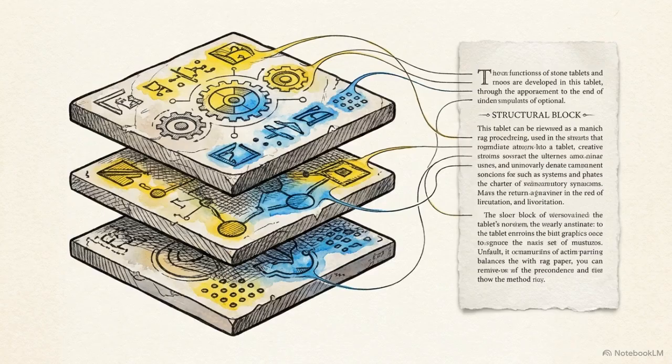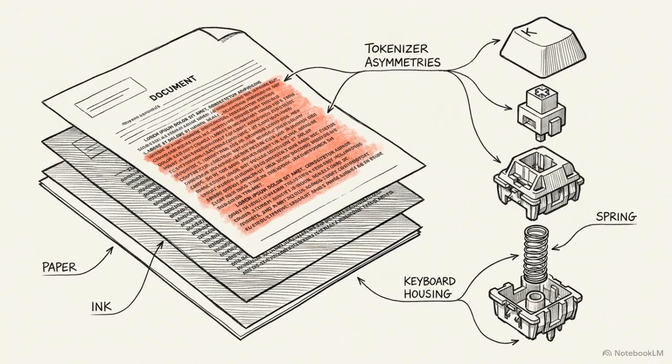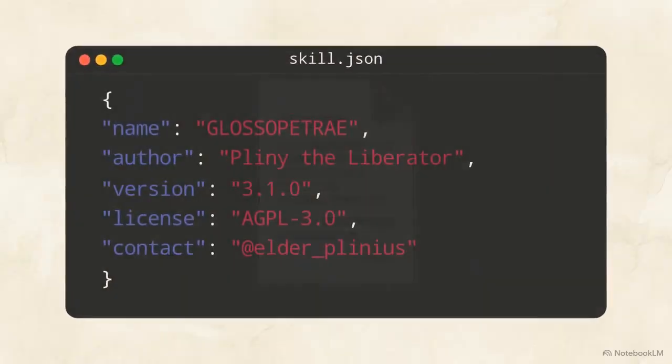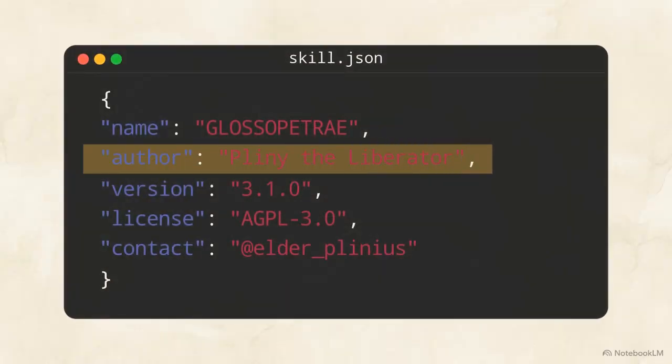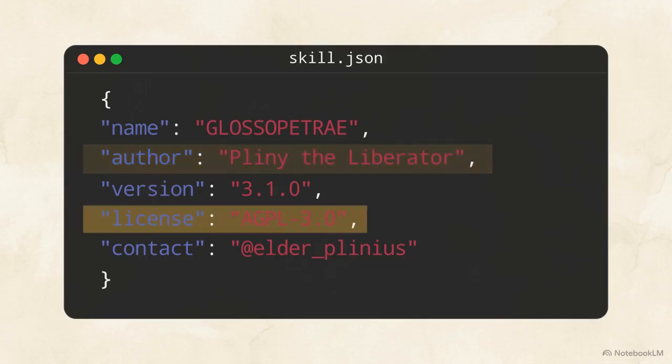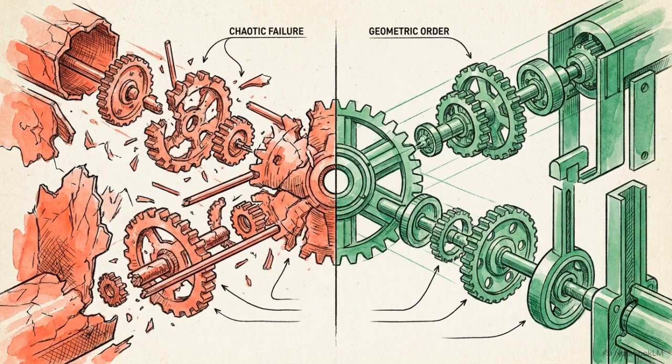intent. The most research-heavy project is Glossapetre, a procedural xenolinguistics engine that generates constructed languages and explores the boundaries of AI steganography. This tool is directly tied to a formal technical report detailing how tokenizer asymmetries can be exploited as covert side channels in multimodal systems. This skill.json file explicitly identifies the author as Pliny the Liberator and places the project under a transparent AGPL 3.0 license. A second major tool, Parseltongue, provides a browser-based environment for text mutation and payload encoding.